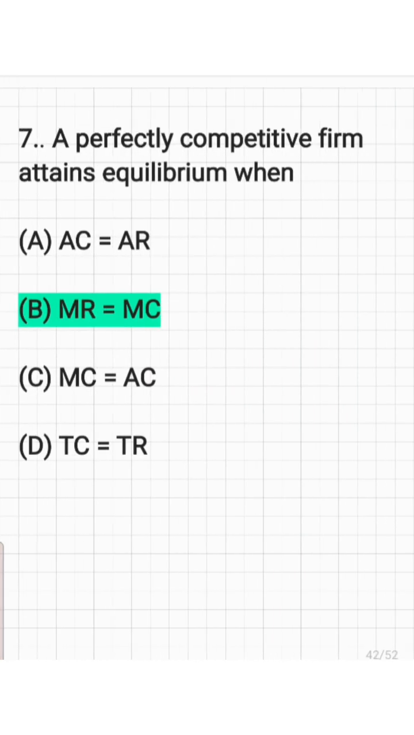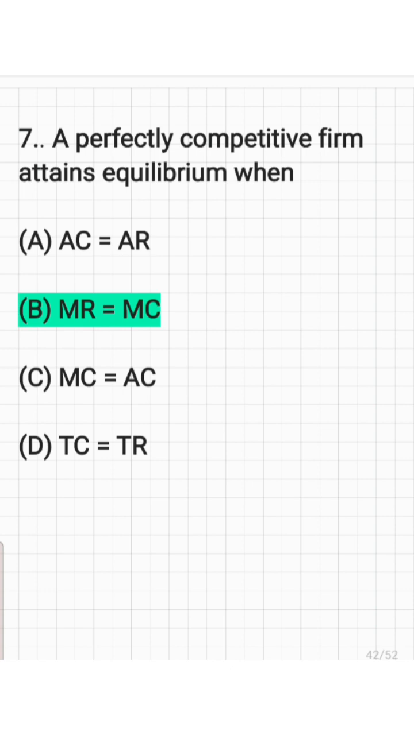So the next question. A perfectly competitive firm attains equilibrium when AC is equal to AR, MR is equal to MC, MC is equal to AR, or TC is equal to TR. And here a perfectly competitive firm attains equilibrium when MC is equal to MR, and MC cuts MR from below.